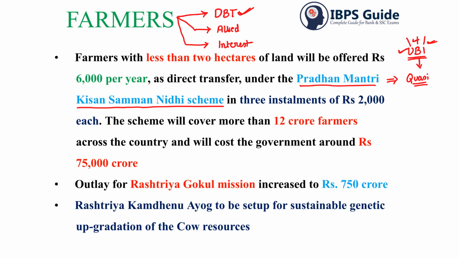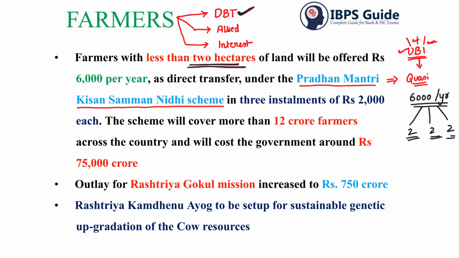It is applicable to farmers, and that too the farmers who possess land area less than 2 hectares. This is important. Those with land less than 2 hectares will be provided with 6,000 rupees per year, given in installments of 2,000, 2,000, 2,000 equally. This is the first thing which will come under DBT, or direct benefit transfer.